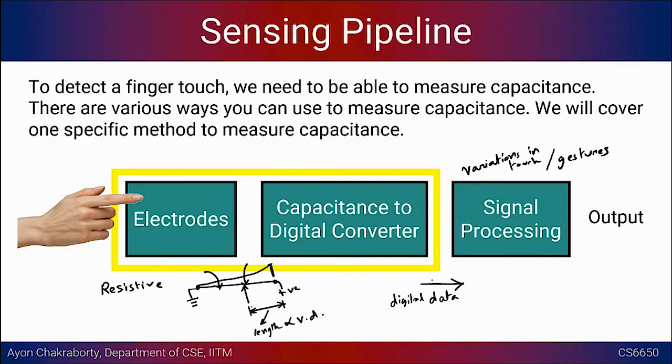That could be as simple as noise filtering, as I will show you some examples today and the next day, or it could be very complicated, where you want to apply some machine learning models to classify that data into a certain set of gestures, right? So this part is pretty matured, and it's also evolving. There are a lot of interesting things happening in this part, where you look at the touch related data and try to classify them into various kinds of gestures, or, based on the application at hand, there could be multiple types of classifications possible, right?